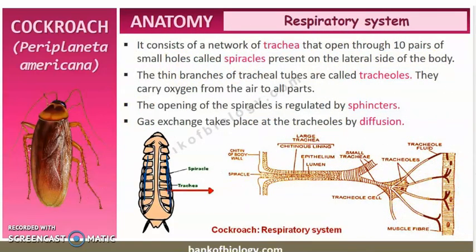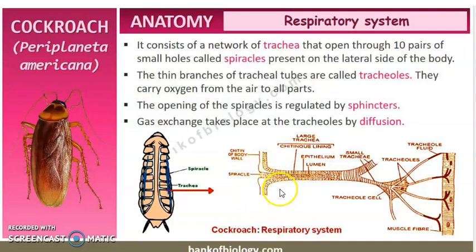Okay, so air enters through the spiracles, and from the spiracles it moves on to the trachea, and from the trachea it divides into fine tracheal tubes which are called the tracheoles. And this is the place where exchange of gases happens, through the diffusion process, and the spiracle is regulated by the sphincters, right?